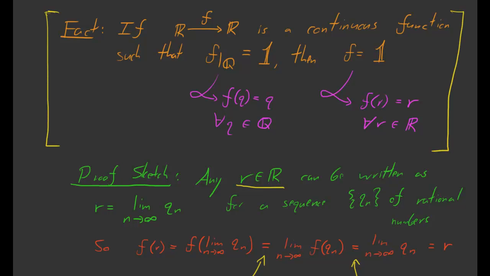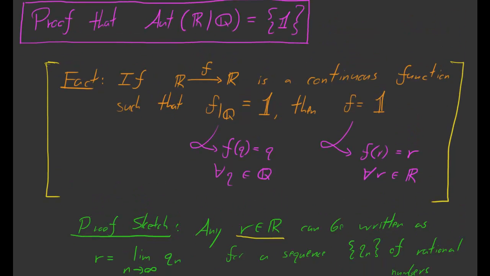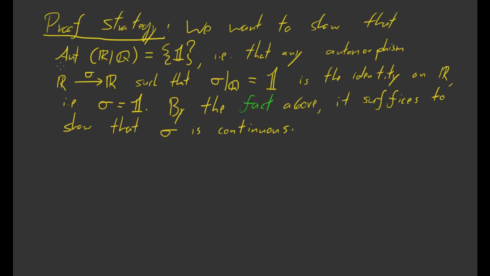Now what we'd like to do is use this fact to prove the claim that we want. We'd like to use this fact to prove that Aut(R/Q) is equal to the identity. And you can guess what the strategy here is going to be. Let me spell it out. So now our proof strategy is as follows. We'd like to show that the automorphism group of R over Q is equal to the trivial group. The identity is the only element in it.